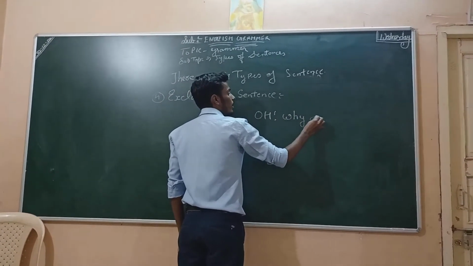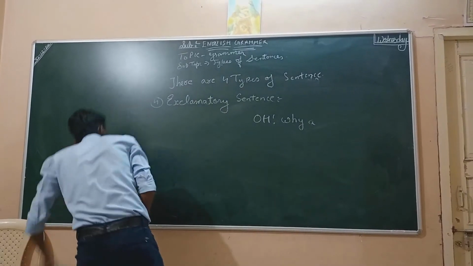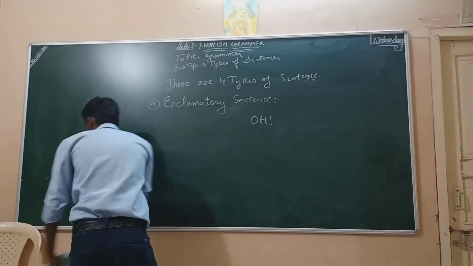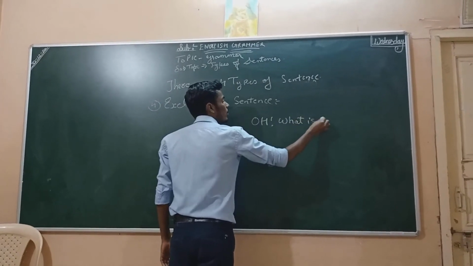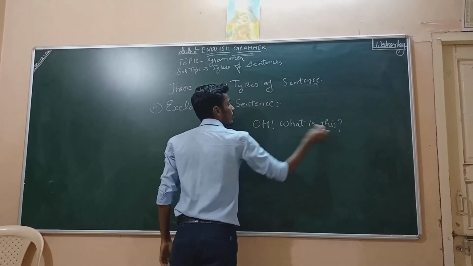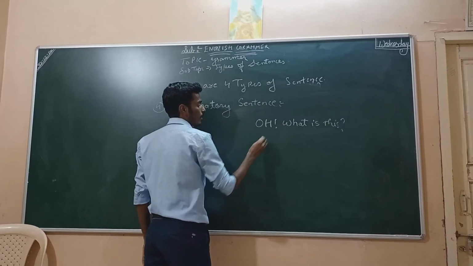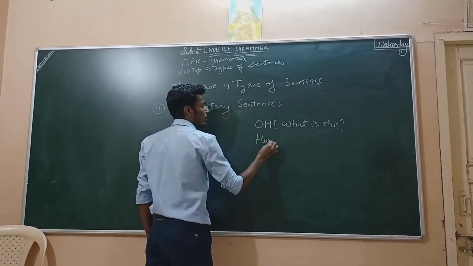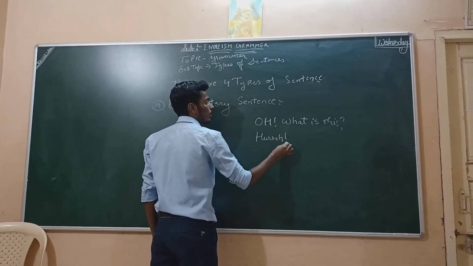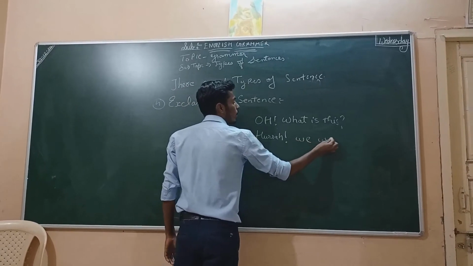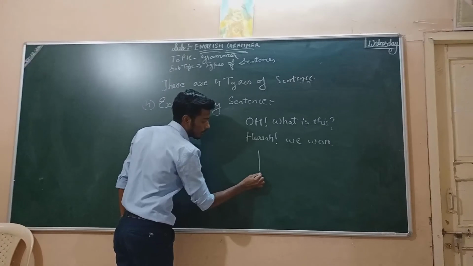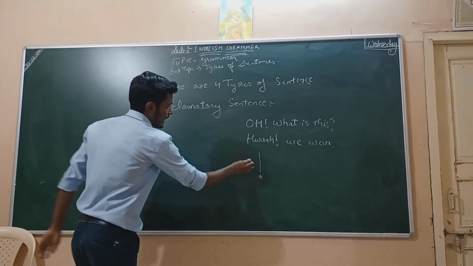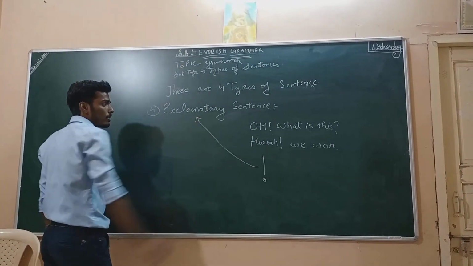Why! Oh, what is this! So this is also an exclamation mark. Hurrah! So whenever you see an exclamation mark, just remember it is an exclamatory type of sentence.